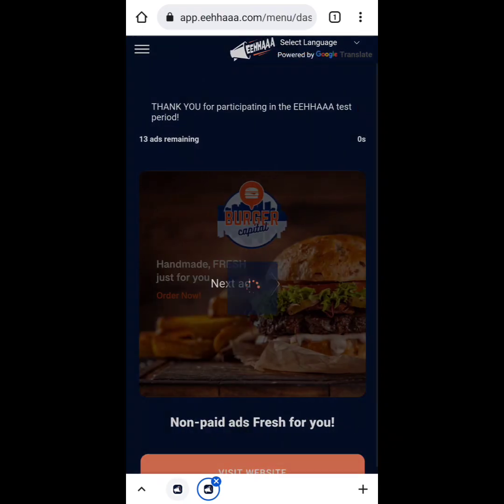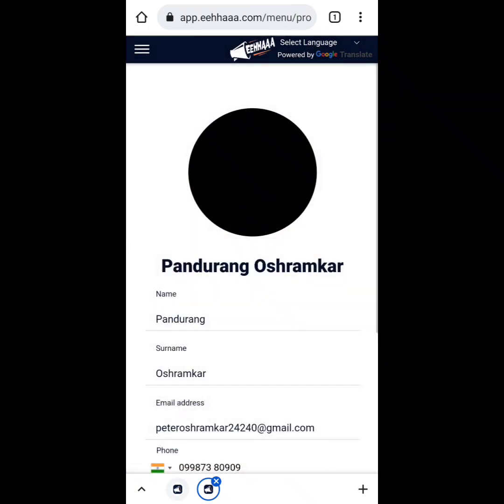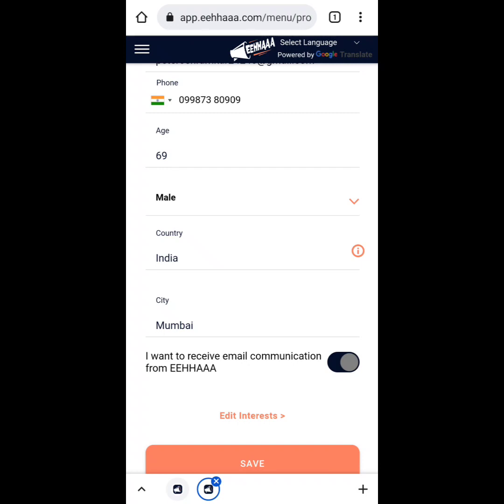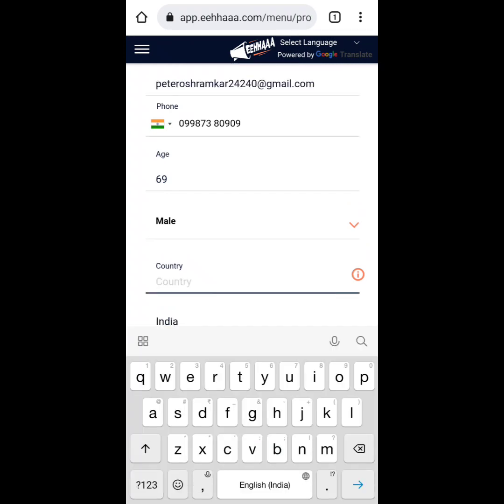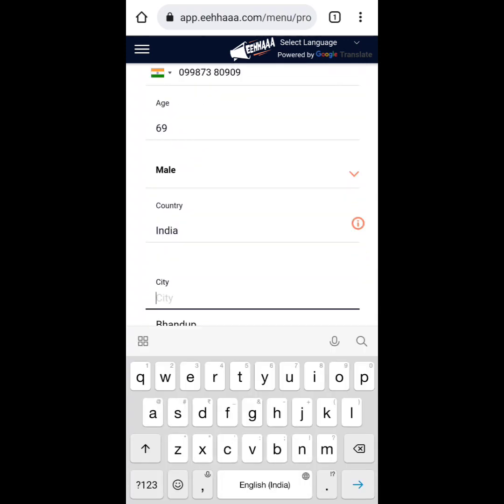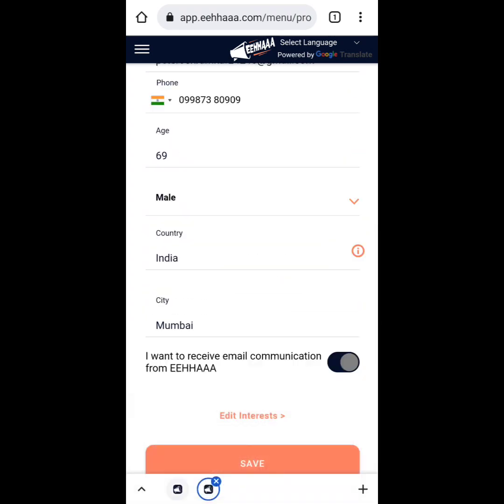Then there is one more option. If your ads are not coming, go to this country. You write India again. Then the city is Mumbai, so you can choose Mumbai. If you want to receive email communication, click on this black button, then all mails will come from here, and then you can do the save.